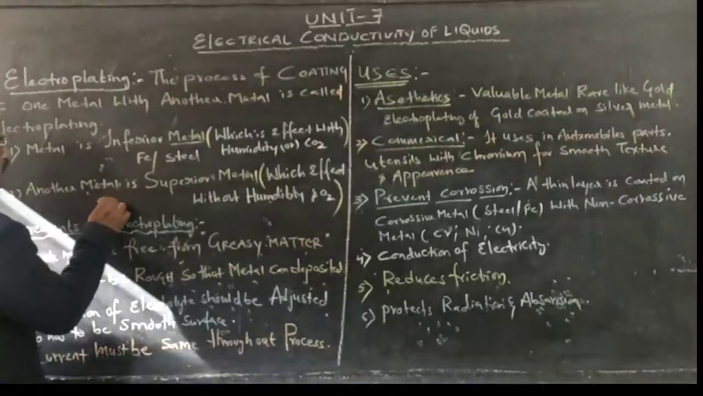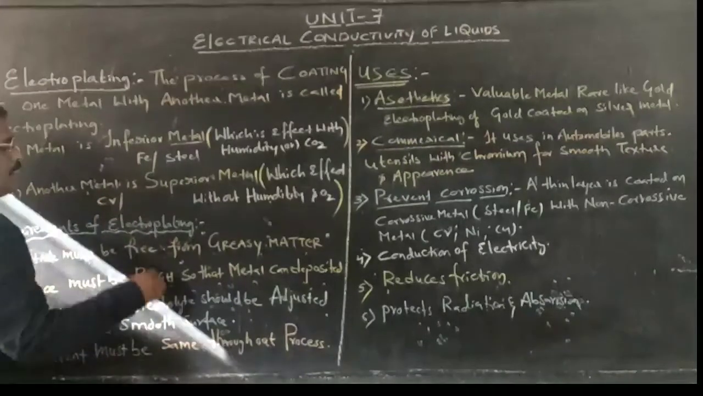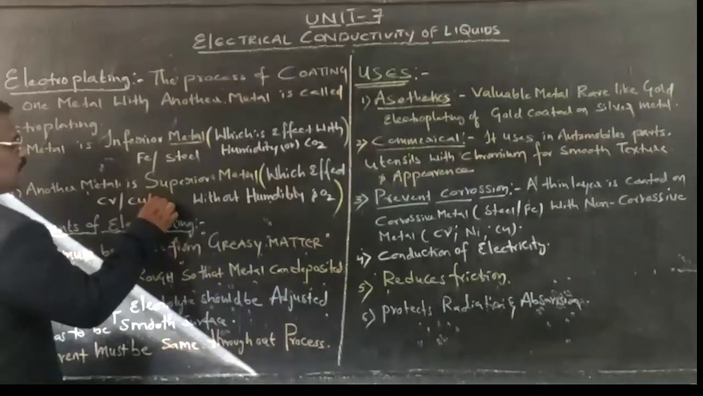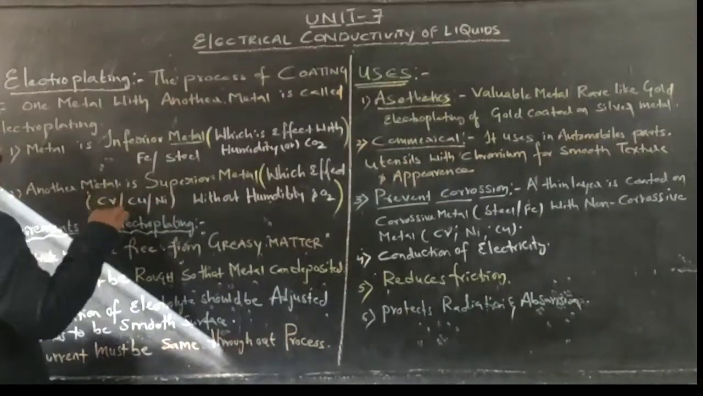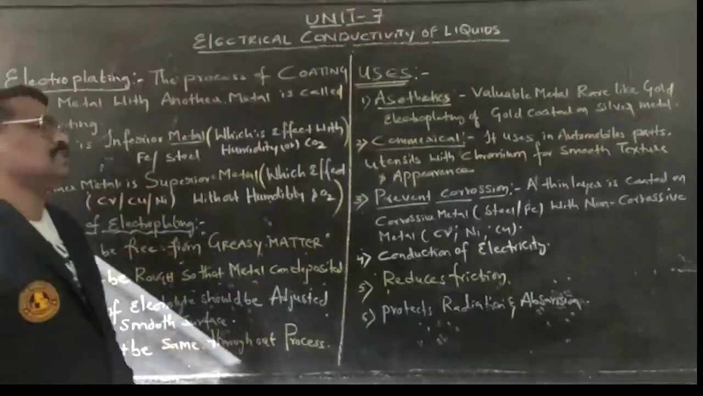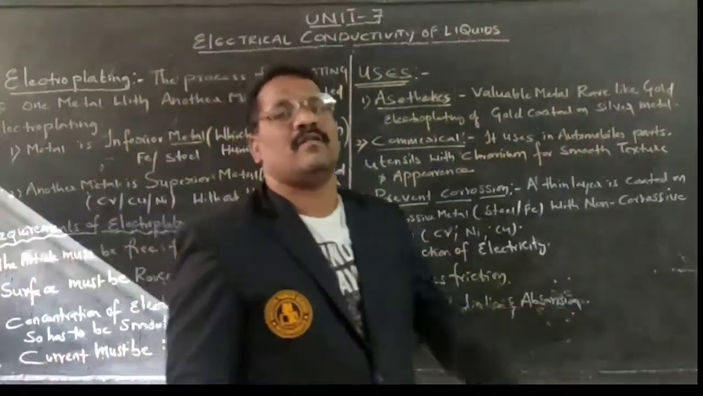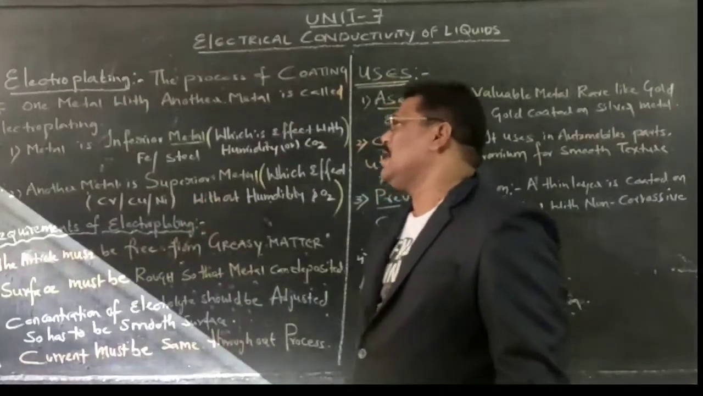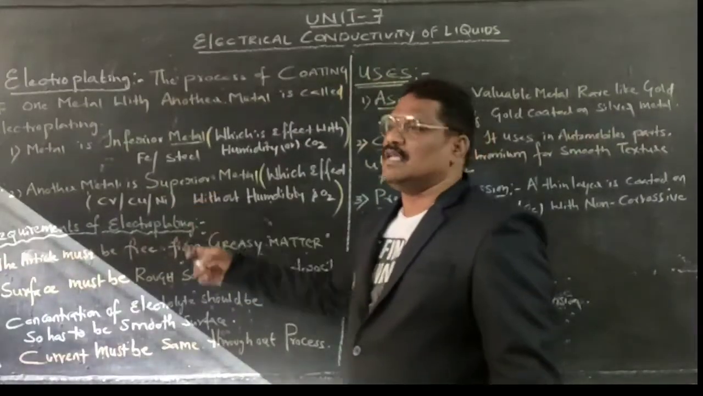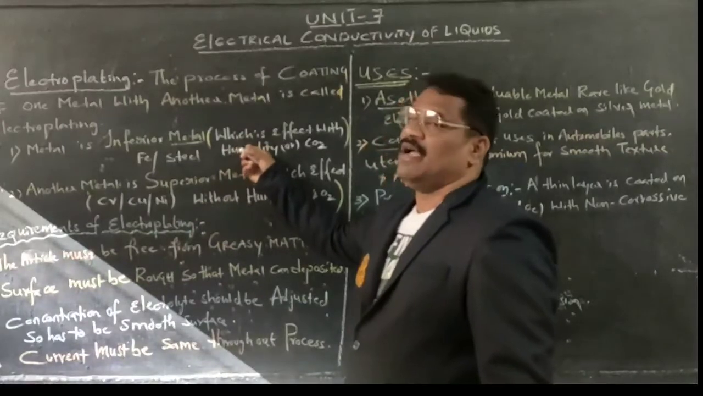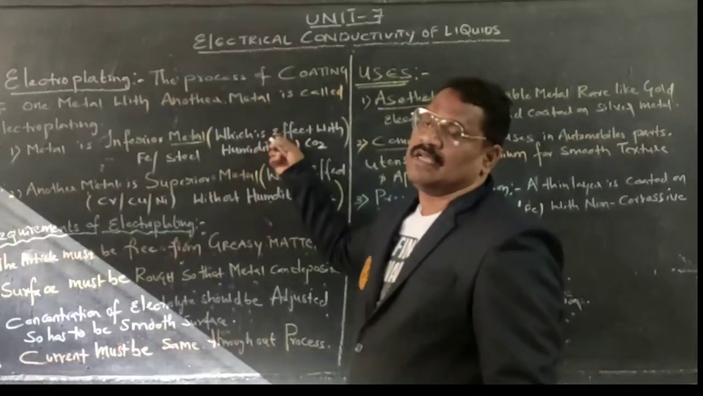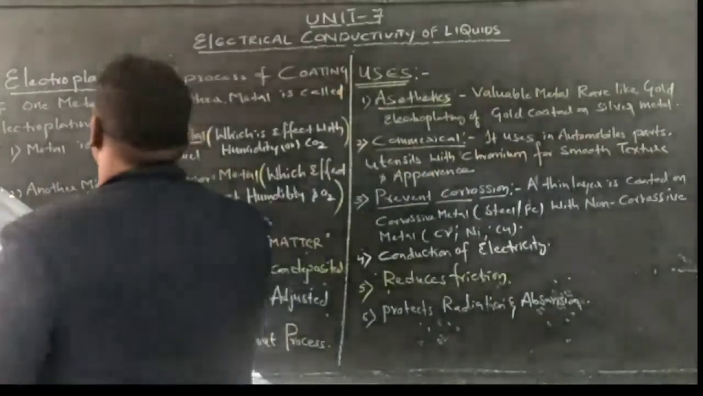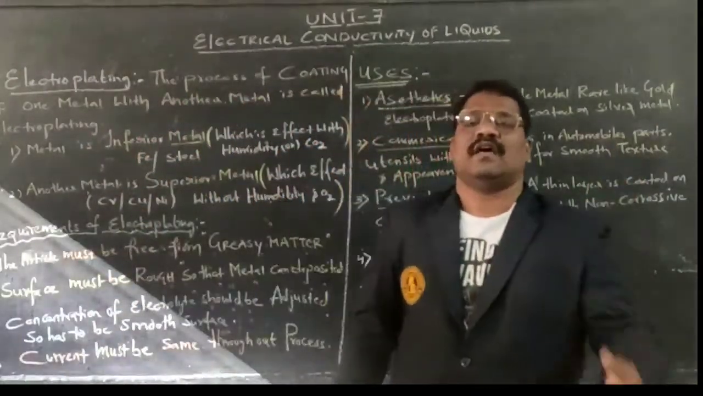Whereas for superior metals we can take chromium, copper, and nickel. We can consider these metals as superior metals, which cannot be affected by humidity as well as oxygen. Inferior metals can be affected by humidity as well as carbon dioxide. Let us look at a few examples.